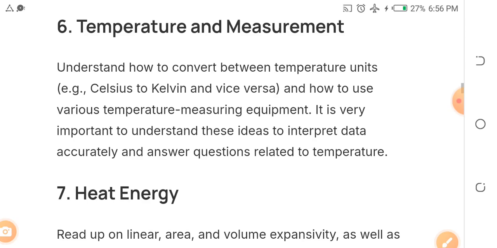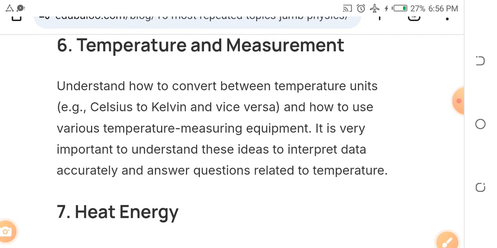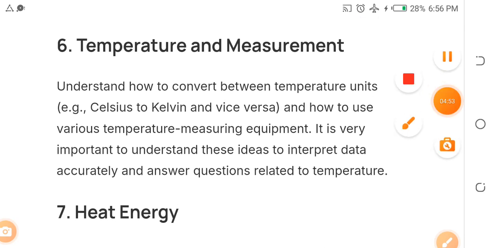The sixth topic is temperature and measurement, things like conversion between Celsius and Kelvin, and Kelvin to Celsius, right?